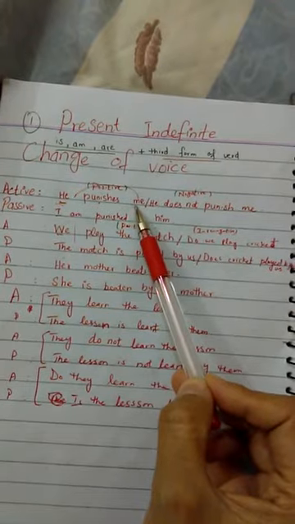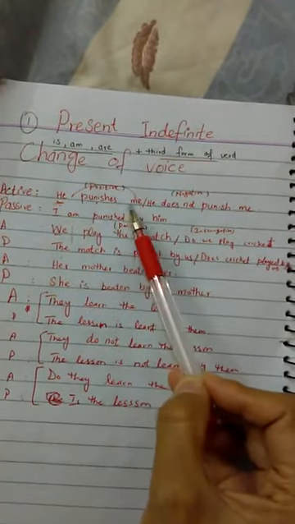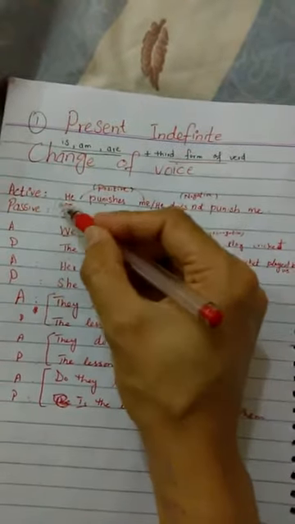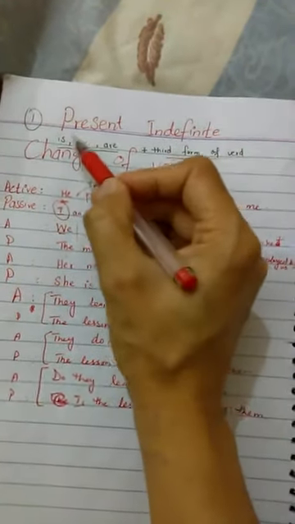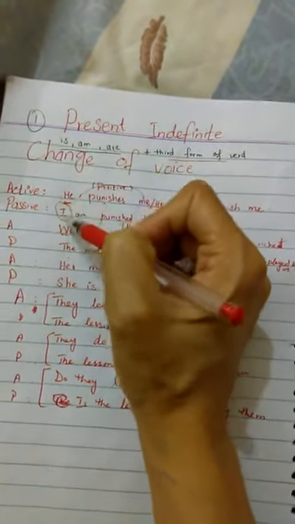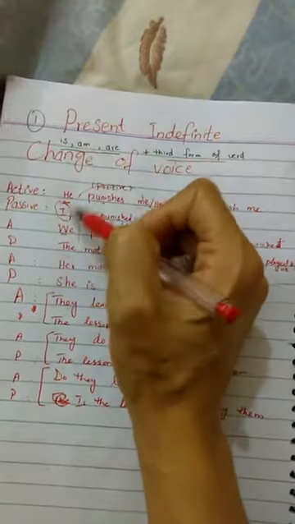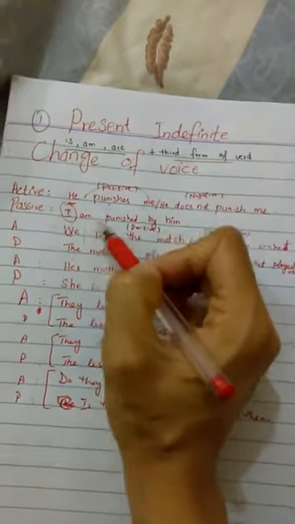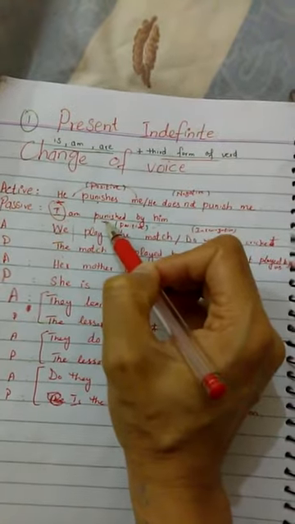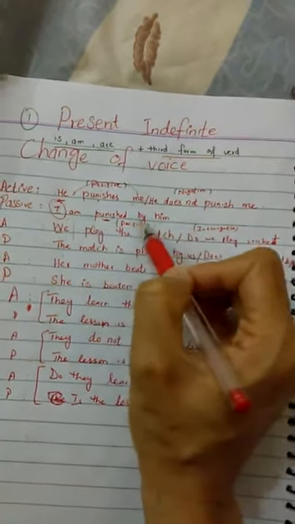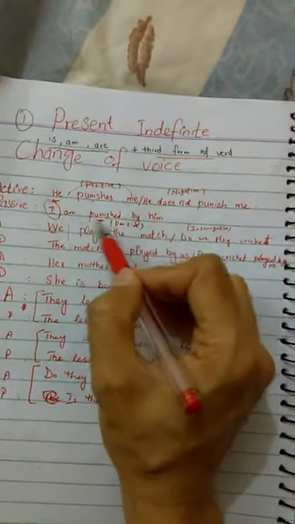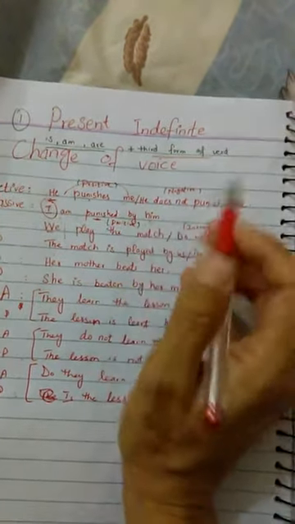Me will become subject and it will be changed into I. We know it very well that from all these three helping verbs, we have to use am with I. I am punished by him. We have used the third form of verb. He has taken the place of object. I am punished by him.